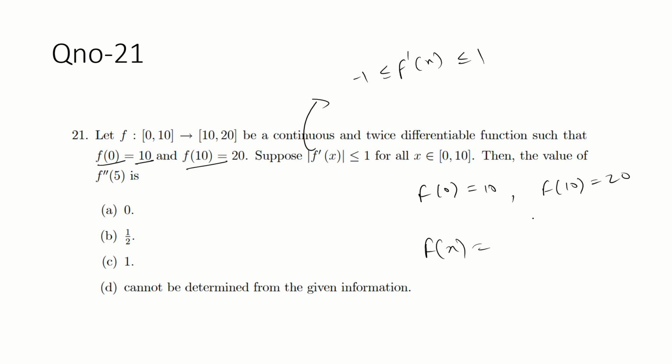How do you assume f(x) so that these two conditions are satisfied? Tell me. Guys, so simple.